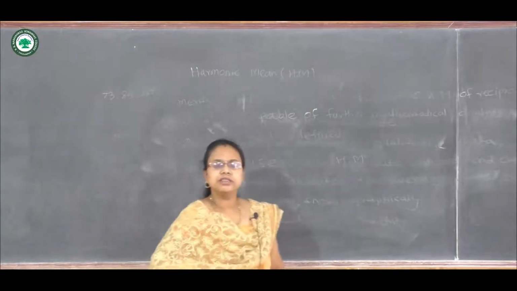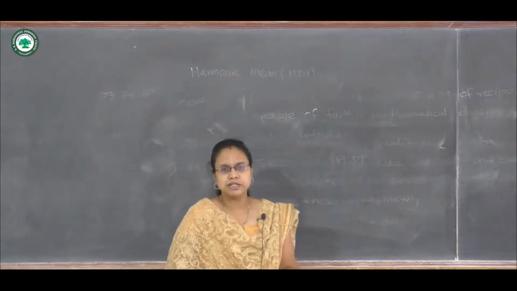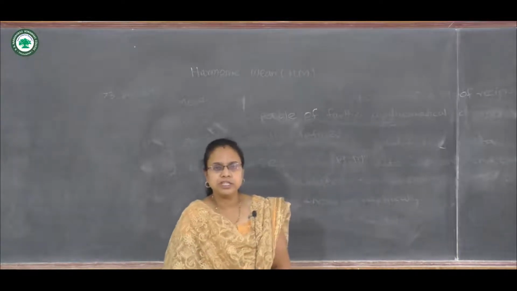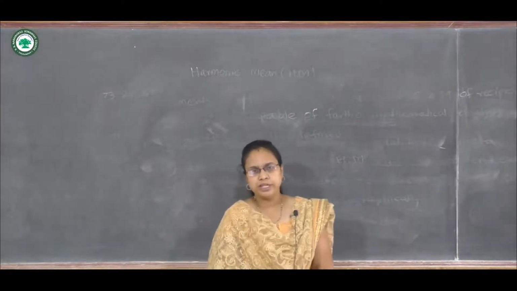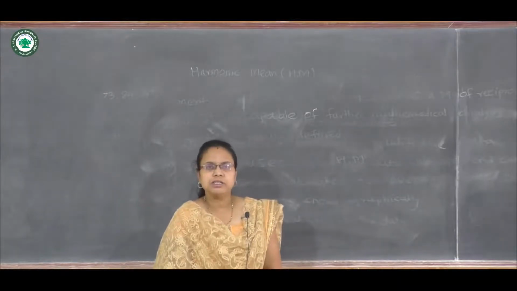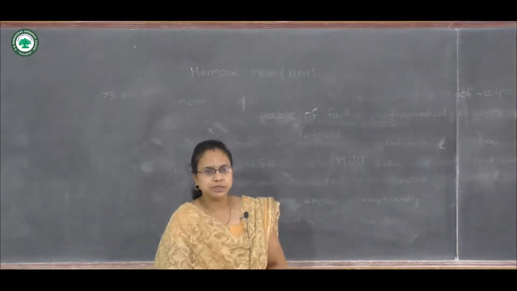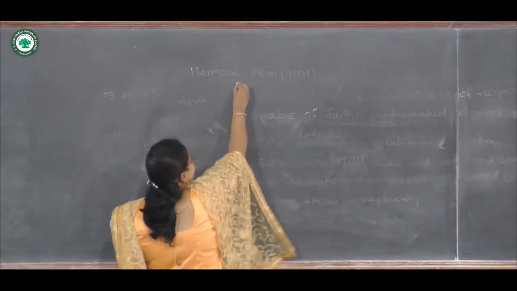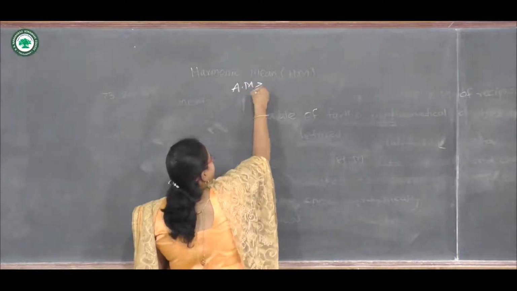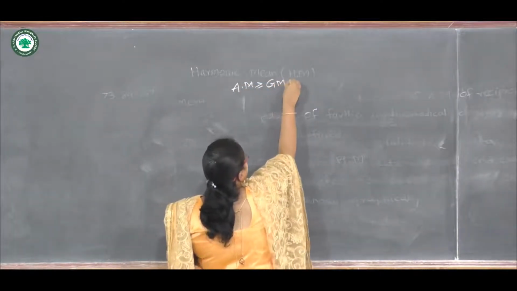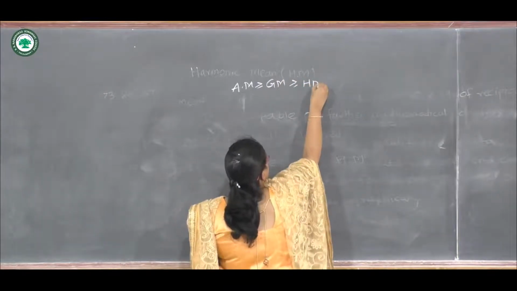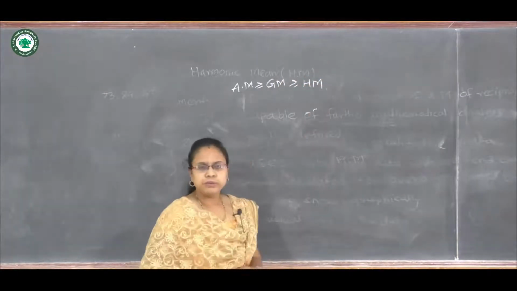Now we have seen the three types of mathematical averages: arithmetic mean, geometric mean and harmonic mean. Now we will see the relationship between them. It is given as: arithmetic mean is greater than geometric mean, which is greater than harmonic mean. Now we will prove this result